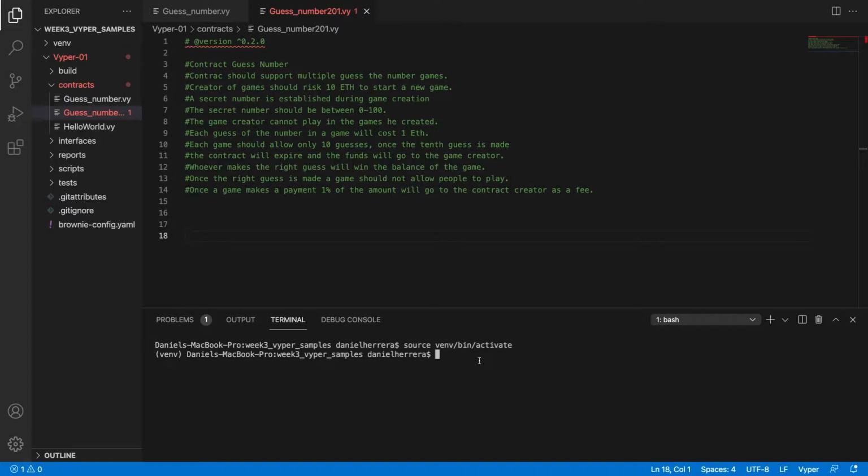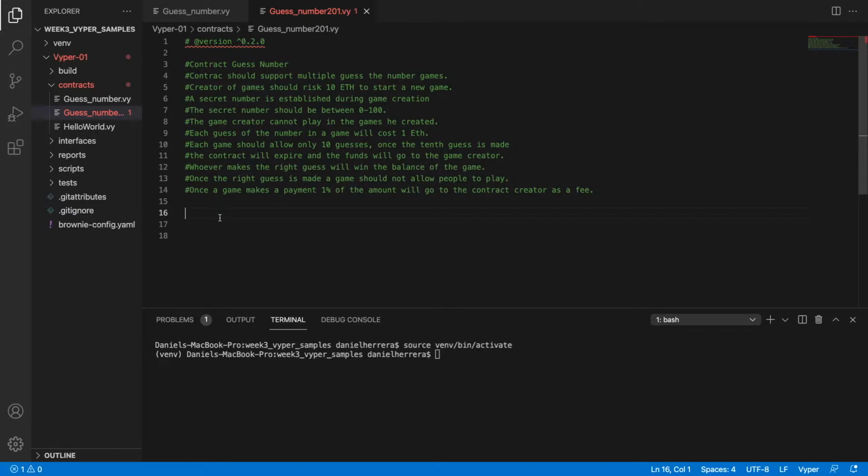But for implementing this functionality, we need to be able to support multiple games. If you look at these requirements closely, you can see that we need the game to actually be a data structure. For that, we're going to introduce a new data structure in Vyper that is called struct. A struct is similar to an object or a class in object-oriented programming.